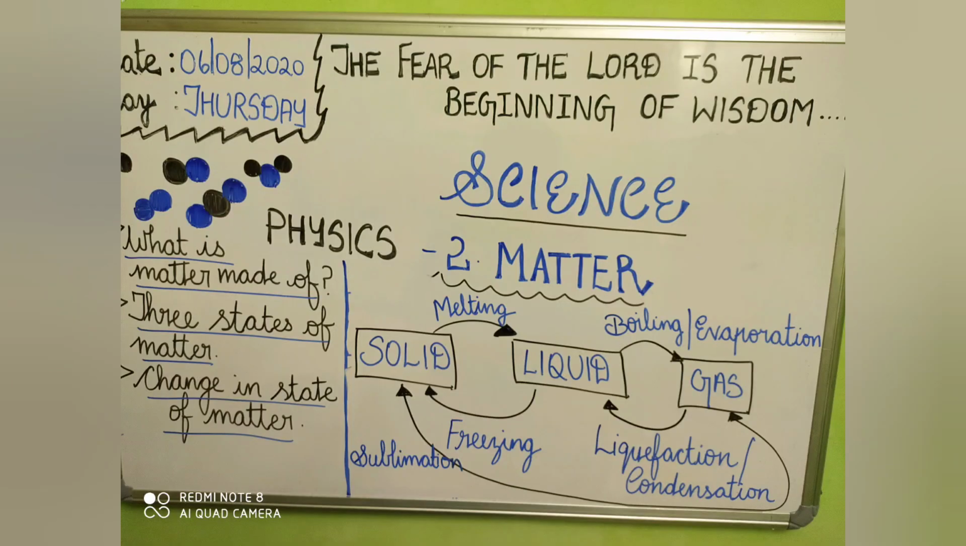Next, we have seen about the change in state of matter, which is called the interconversion of state. This is a reversible process. The process by which a solid changes into a liquid is called melting, and the process by which a liquid changes into gas is called evaporation or boiling. The process by which a gas gets converted into liquid is called liquefaction or condensation, and the liquid to solid conversion is called freezing, and solid directly changing into gas is called sublimation.